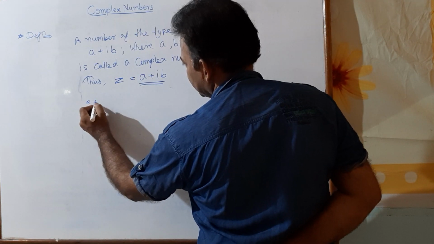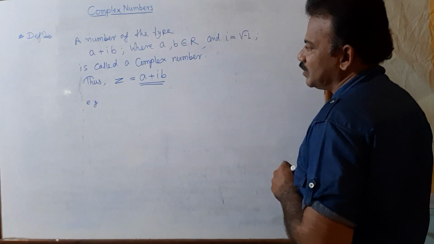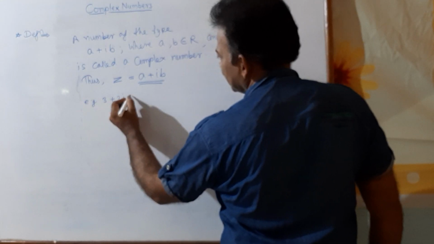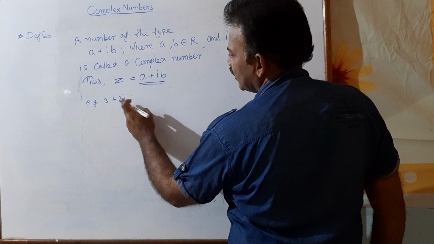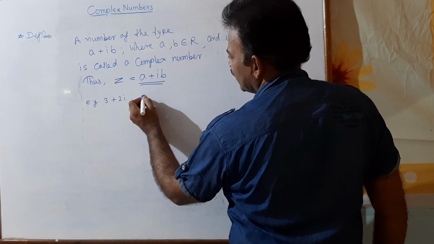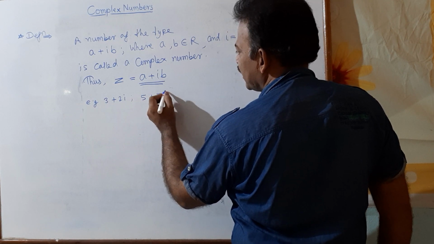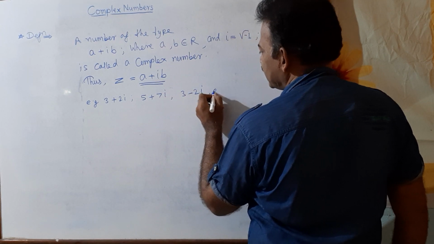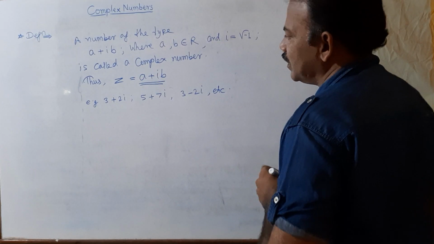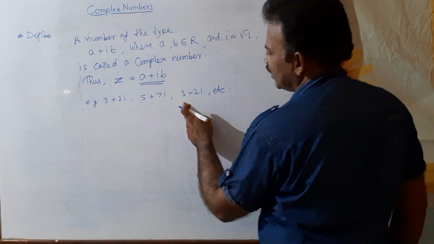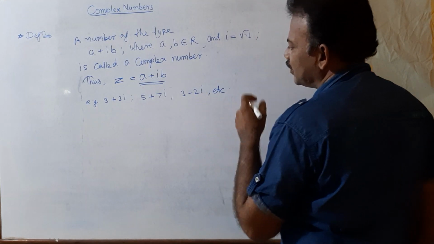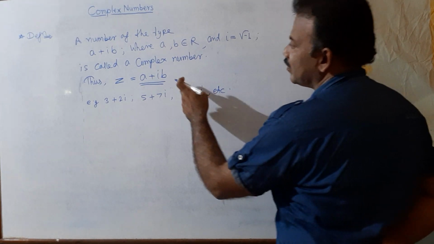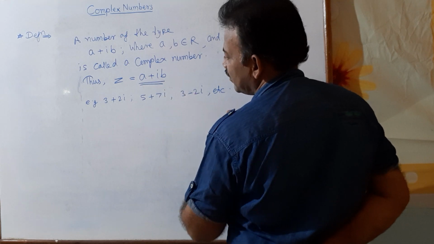So for example, we can write some examples of complex numbers. We can take 3 plus 2i. Here 3 is a real number, 2 is a real number. So 3 plus 2i is a complex number. 5 plus 7i, 3 minus 2i, etc. All these are complex numbers, right? Here 3 is a real number, minus 2 also a real number. So 3 minus 2i is a complex number. So I denote a complex number by letter Z equal to a plus ib.